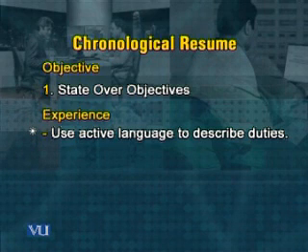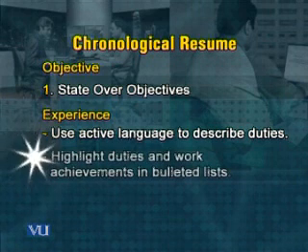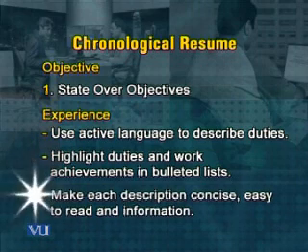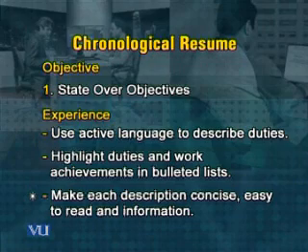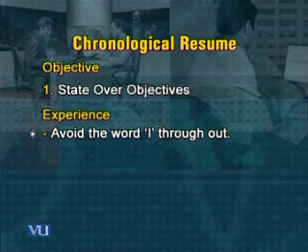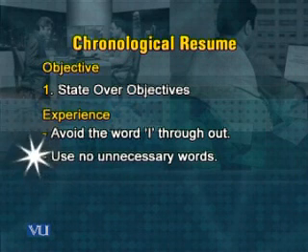We talk about how your sentences should be crisp, and you have to write in a direct style. You have to describe all the duties that you've been doing throughout your working life. Be very precise: your resume must be concise, very readable, and most of all, you have to avoid the pronoun I. Don't say I worked, I managed, or anything, as we discussed that in a resume we don't use the pronoun I. And try to avoid using unnecessary words.